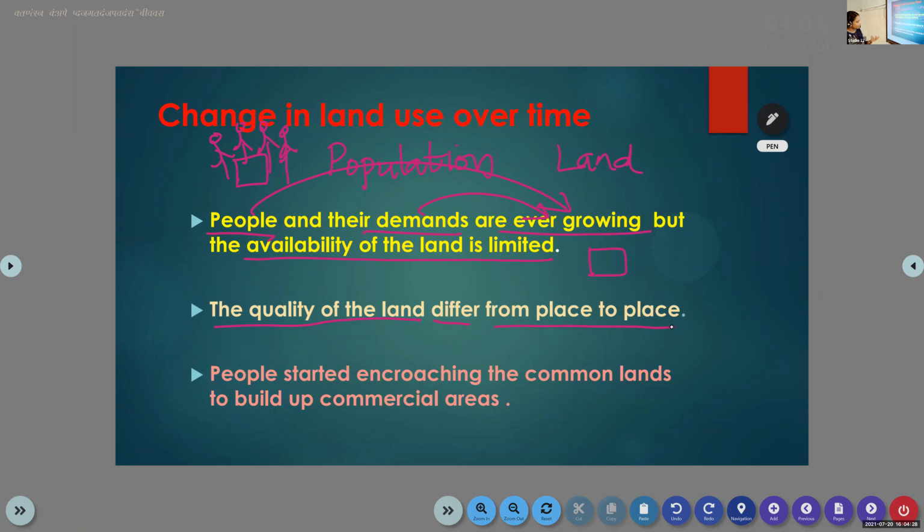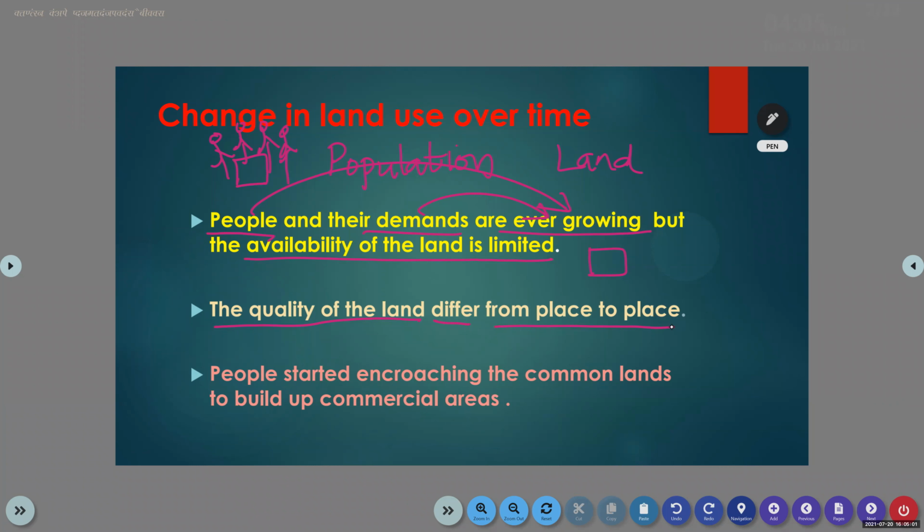In some areas we can find alluvial soil, which is good for agriculture, but in some areas the land is very dry and not suitable for agriculture, which means the quality of the land differs from place to place. In some areas we can find good climatic conditions, but in some areas not. If you think about Rajasthan and Kerala, the availability of water is different from place to place.